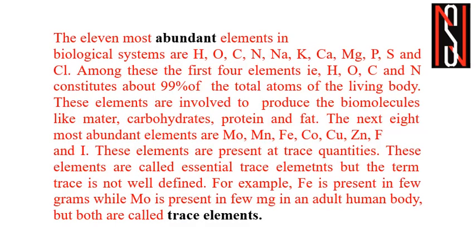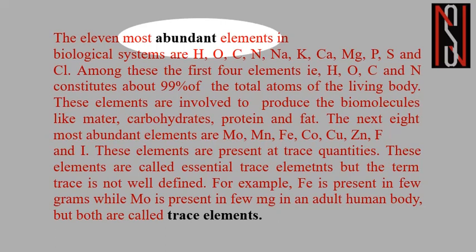Okay. So there are 11 most abundant elements in biological systems: hydrogen, oxygen, carbon, nitrogen, sodium, potassium, calcium, magnesium, phosphorus, sulfur and chlorine. So first of all, what are the abundant elements?